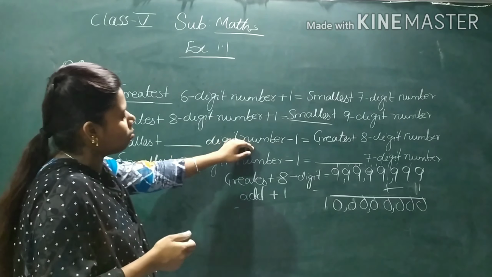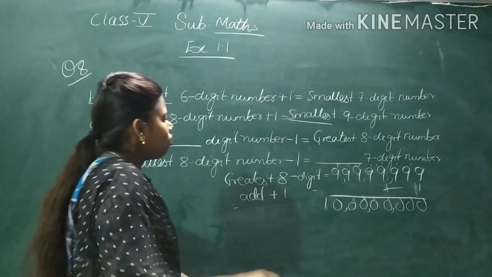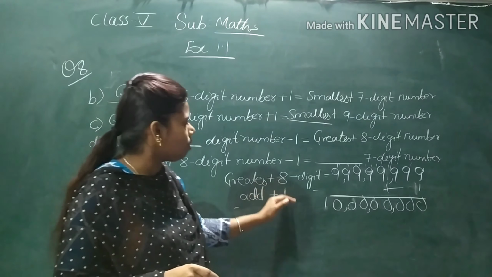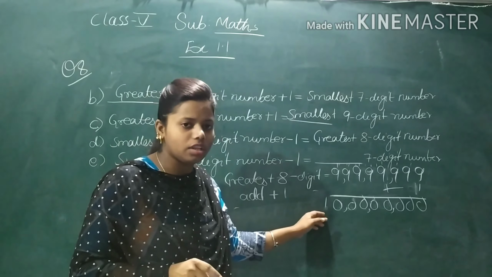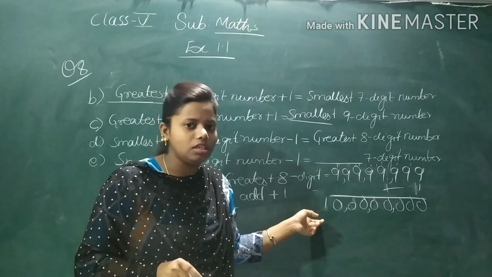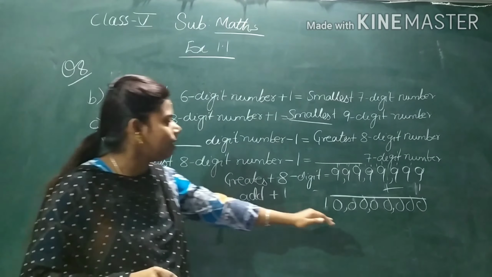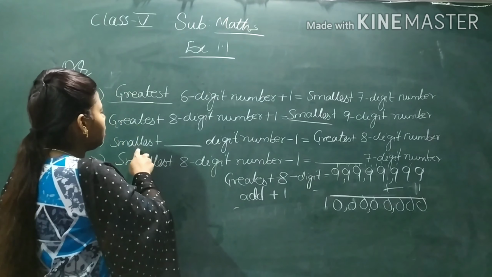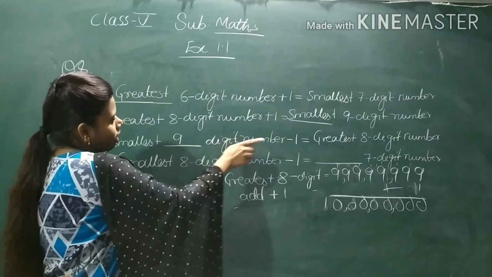Now let's see number D. Smallest dash digit number minus 1, you will get greatest 8-digit number. Now in question number C, we added 1 to the greatest 8-digit number, and we got the smallest 9-digit number. So now from the smallest 9-digit number, if I minus 1, I will get again the greatest 8-digit number. So here, smallest 9-digit number minus 1, I will get the greatest 8-digit number.